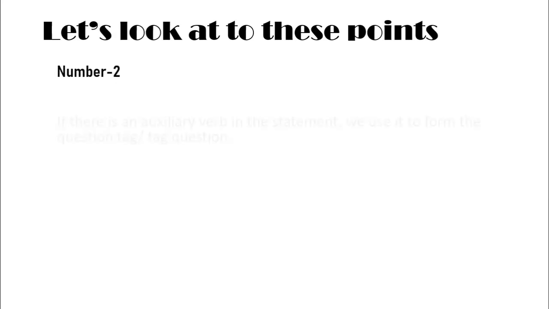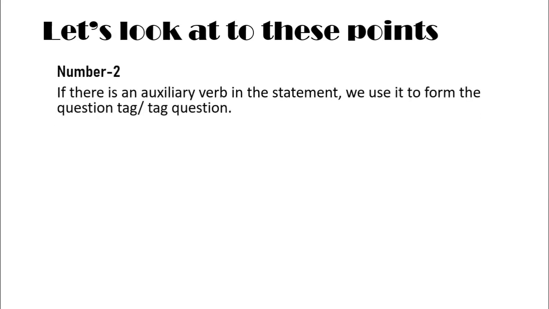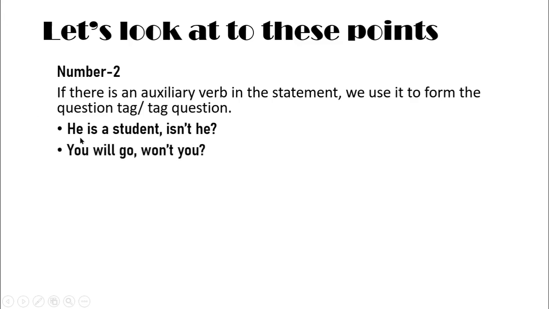So in number 2, if there is an auxiliary verb in the statement, we use it to form the question tag or tag question. Very easy. When we have some auxiliary verbs in our sentence, then we will use the auxiliary verb to make the tag question. Okay, for example, he is a student. So here we have an auxiliary verb is. So now we will make the negative tag question: isn't he? Right. Okay. You will go. Won't you? Right.